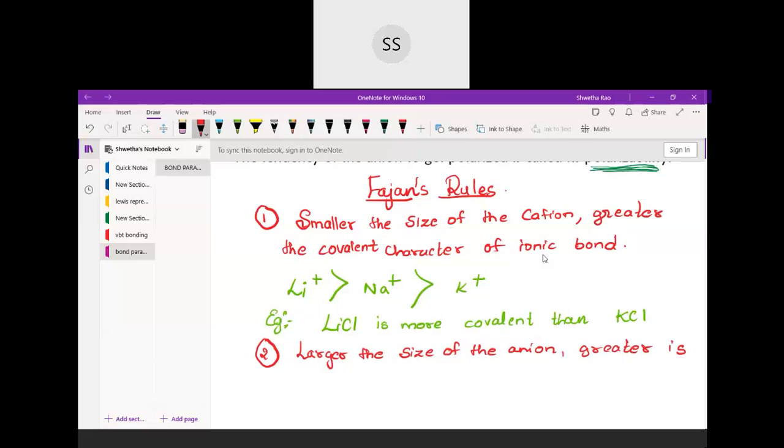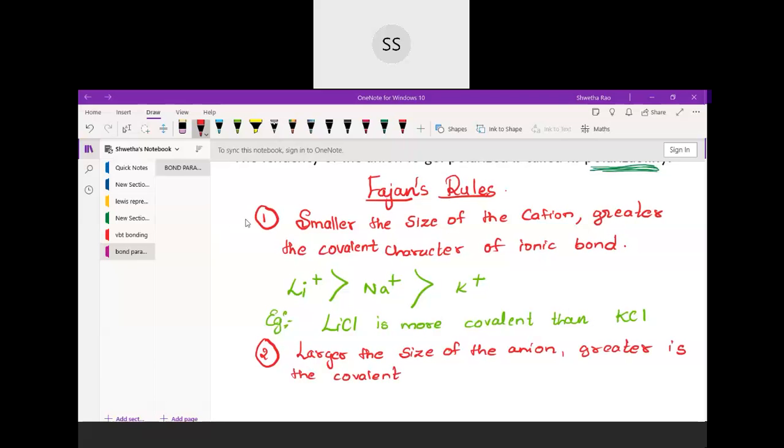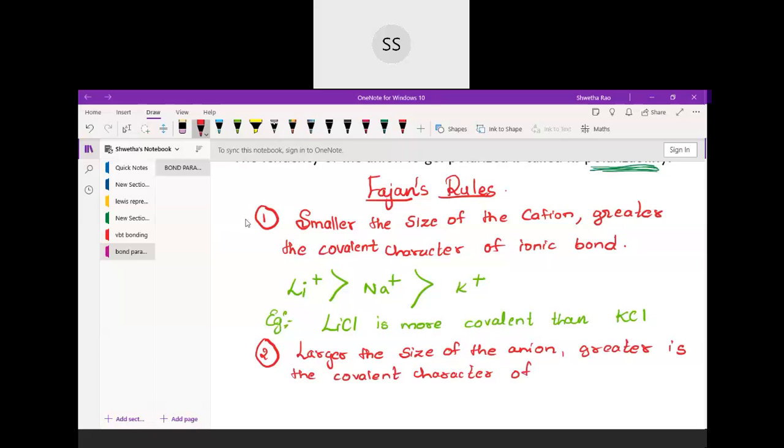Larger the size of the anion, greater is the covalent character of the ionic bond. Okay, larger the size of the anion, greater is the covalent character of the ionic bond.